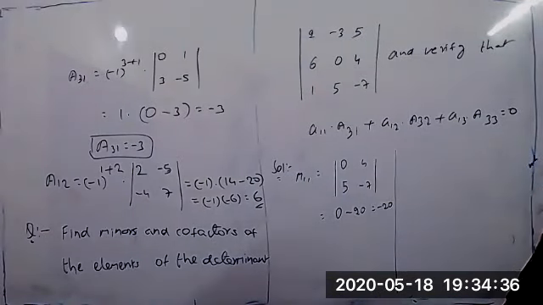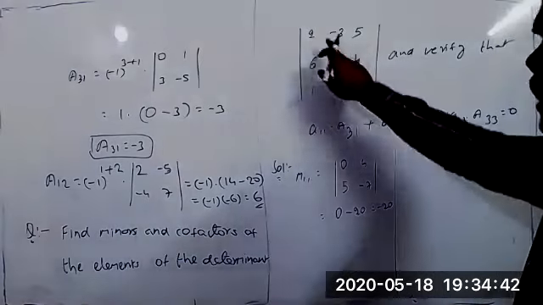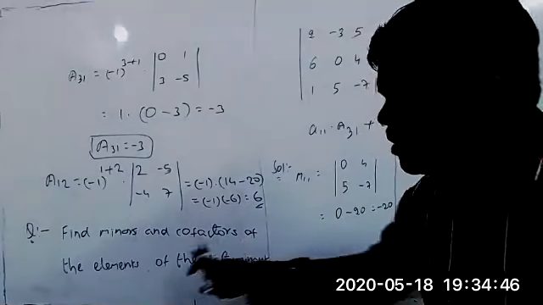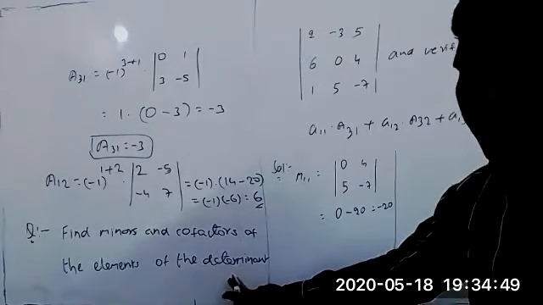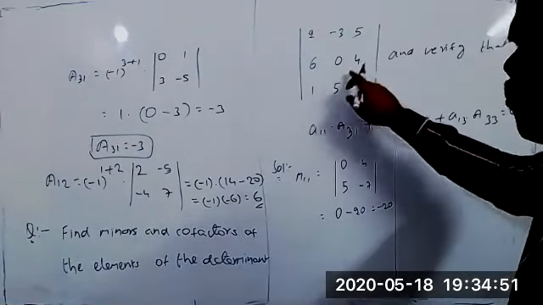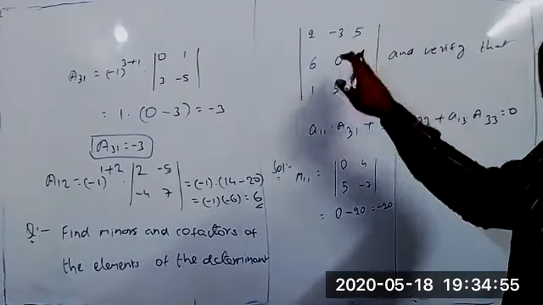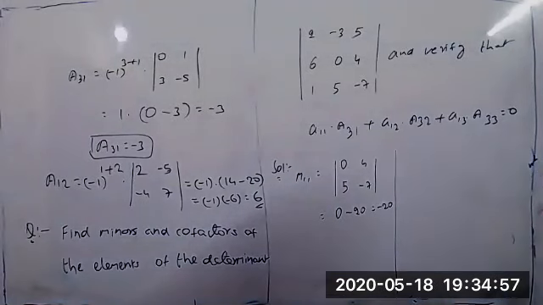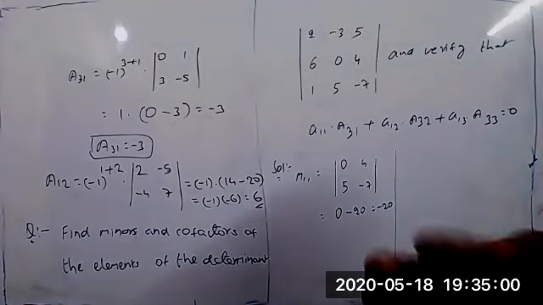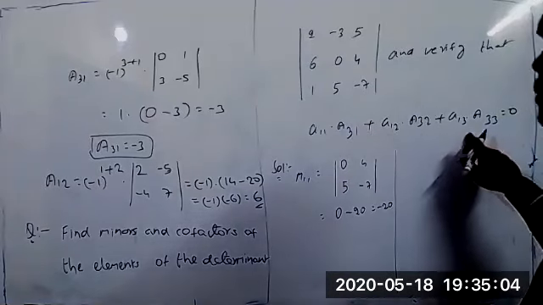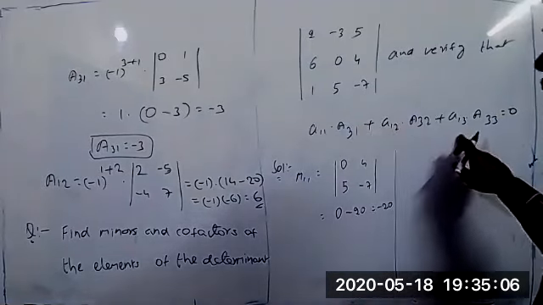For each and every element we should find the minors, sir. Yes, every element we have to find the minors and cofactors of each and every element. That is the problem: to find the minors and cofactors of the elements of the determinant. In this determinant, for each and every element, we have to find the minors and cofactors. Later, after finding them, we have to verify this result.